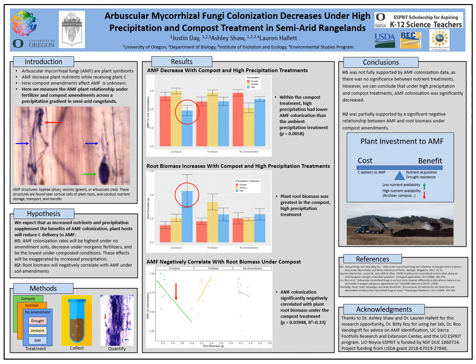Taken together, these results provide a basis for understanding the AMF-plant relationship and how dynamic it is under compost treatments and high variability rainfall in the specific context of agricultural systems.